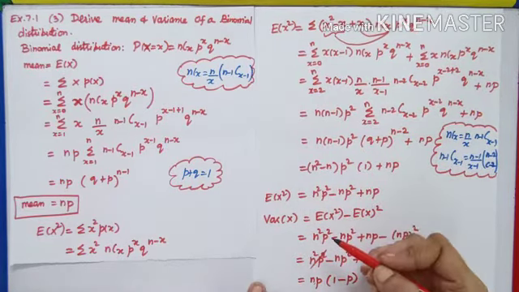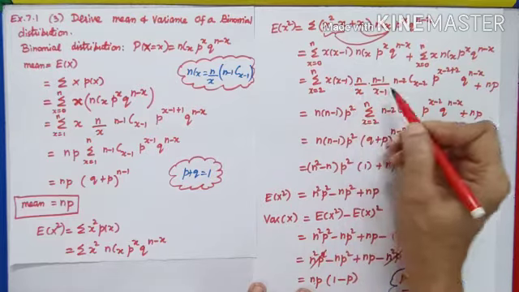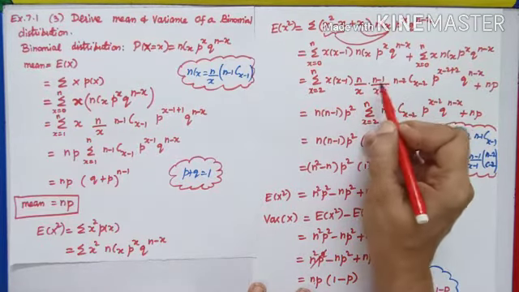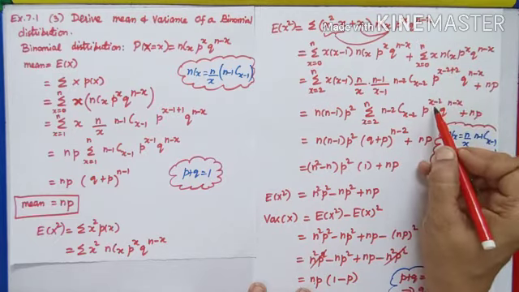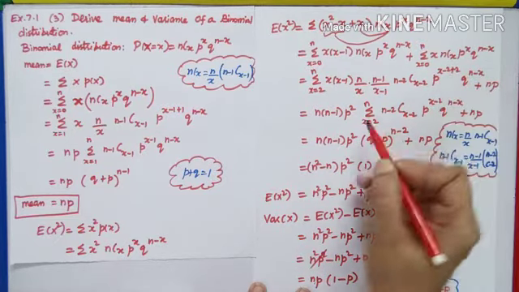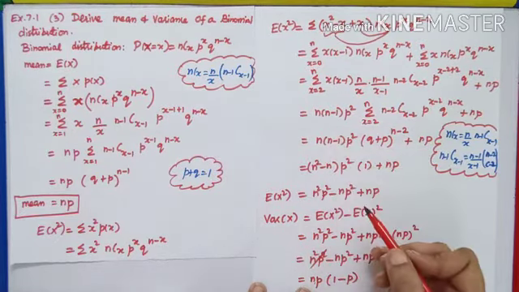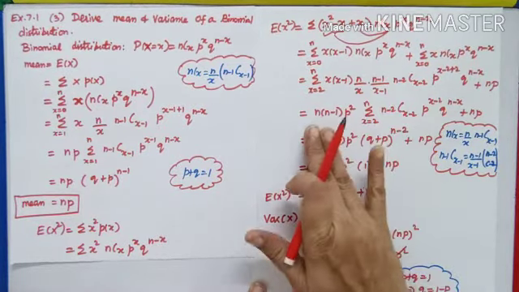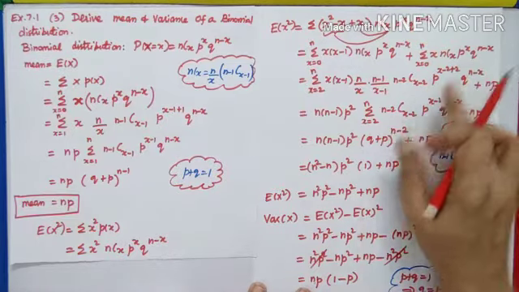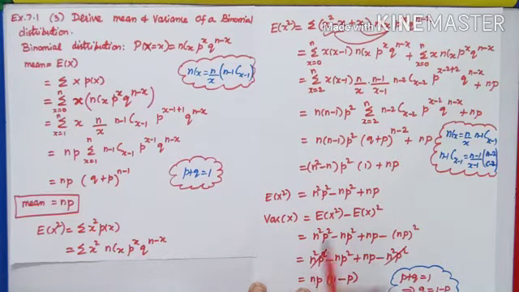The very next step, x minus 1 and all will get cancelled. N minus 1 I can bring out. P power x minus 2 I want, so p power 2 also comes out. Then what remains? I have taken n minus 1, I have taken p power 2 also. Then what remains?